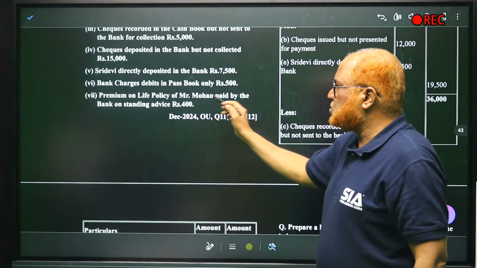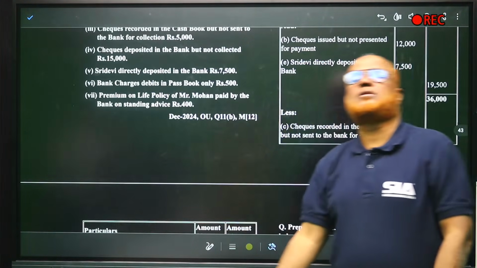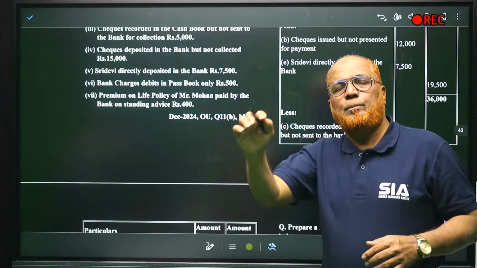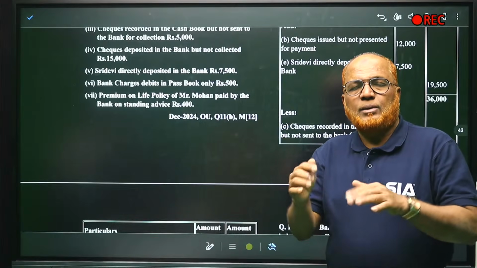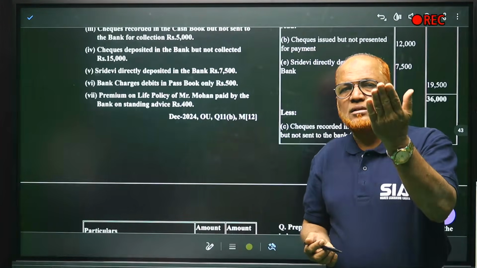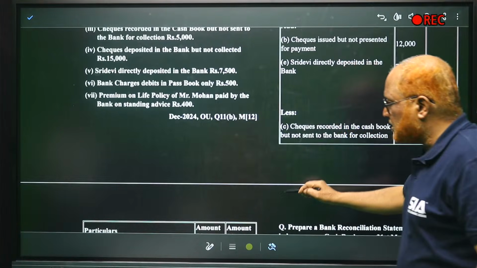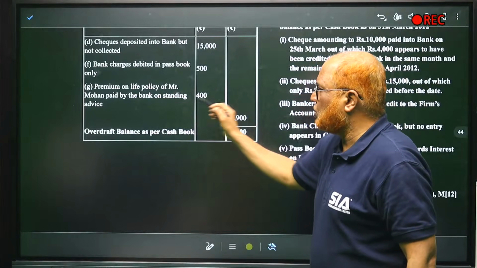Last one. Premium on life policy of Mr. Mohan paid by the bank on standing advice, 400. Mohan has given a standing advice to the banker to pay insurance premium. The banker has paid the premium. When the banker has paid the premium, the overdraft balance has increased. Now we have to deduct. So this 400 should be deducted. Here, premium on life policy of Mr. Mohan paid by the bank on standing advice, 400.